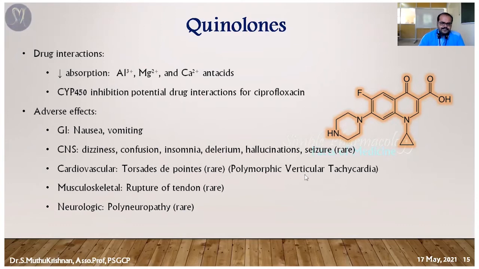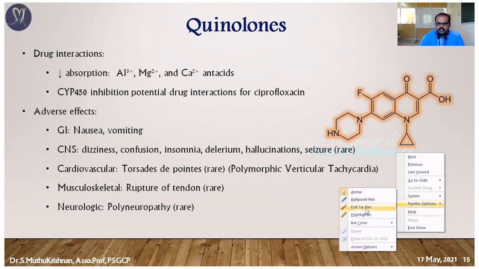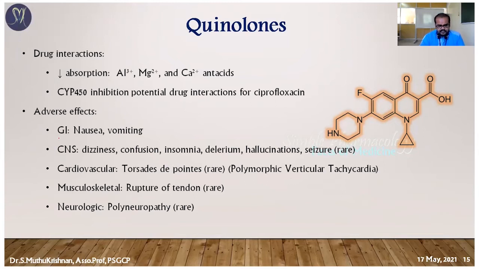Adverse effects-wise, in the GI tract, nausea and vomiting are common. In the CNS, dizziness, confusion, insomnia, delirium, and hallucination occur, and seizure is very rare. In the cardiovascular system, it may produce tachycardia, particularly torsades de pointes, which is a polymorphic ventricular tachycardia. In skeletal muscle, it produces inflammation of tendons, so it may produce a rupture. Neurologically, it produces polyneuropathy.